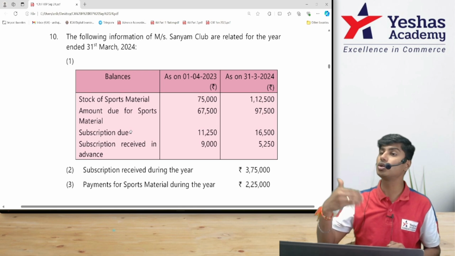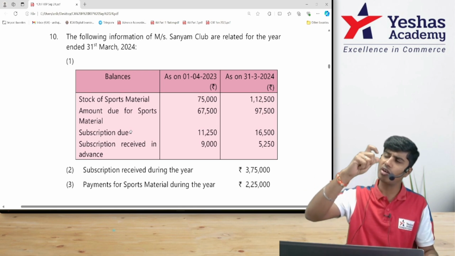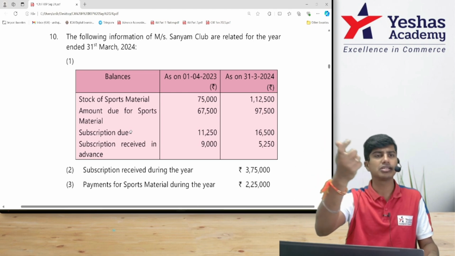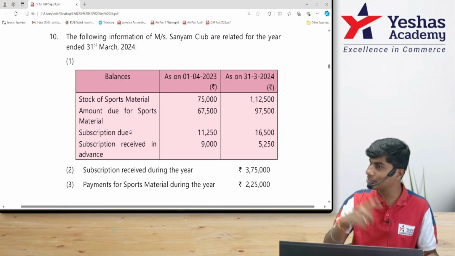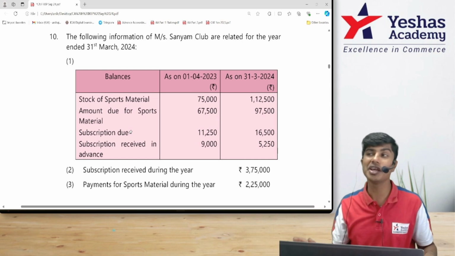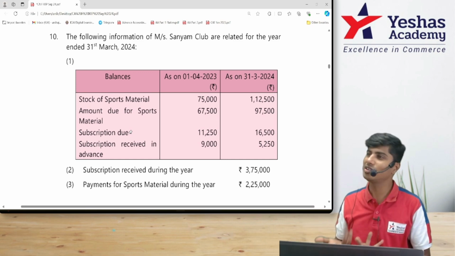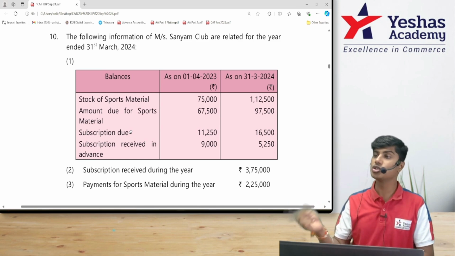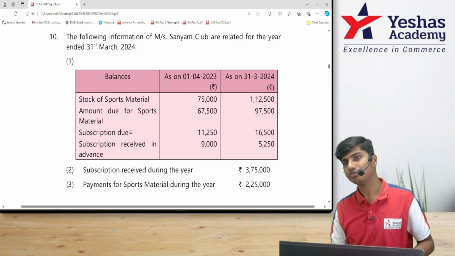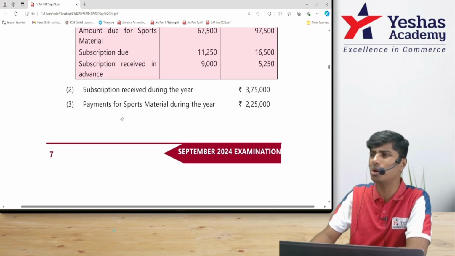Whatever belongs to the next 2 years, you will write on the balance sheet liability side. Next year, when one more year is over, you will transfer that year's subscription income to P&L. Again, the remaining amount stays in the balance sheet because it is pre-received income. Some people will say, sir, I'll pay next year. So that will become accrued subscription or outstanding subscription, like they mentioned here, which is your asset and income. We'll adjust that. But firstly, we'll come to the end of the question to see what they want.